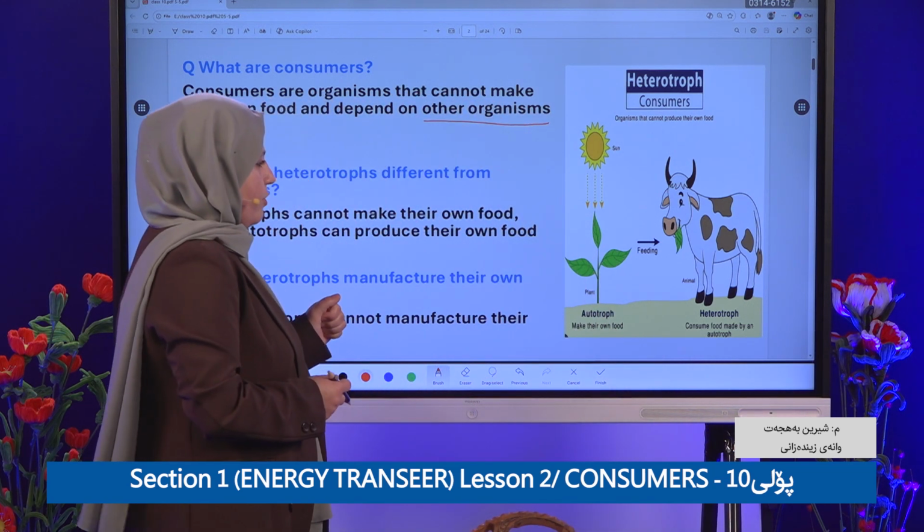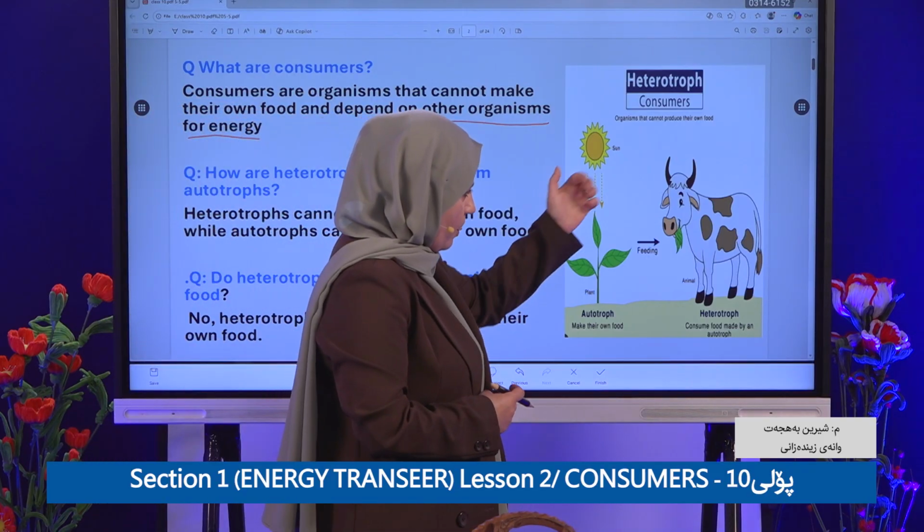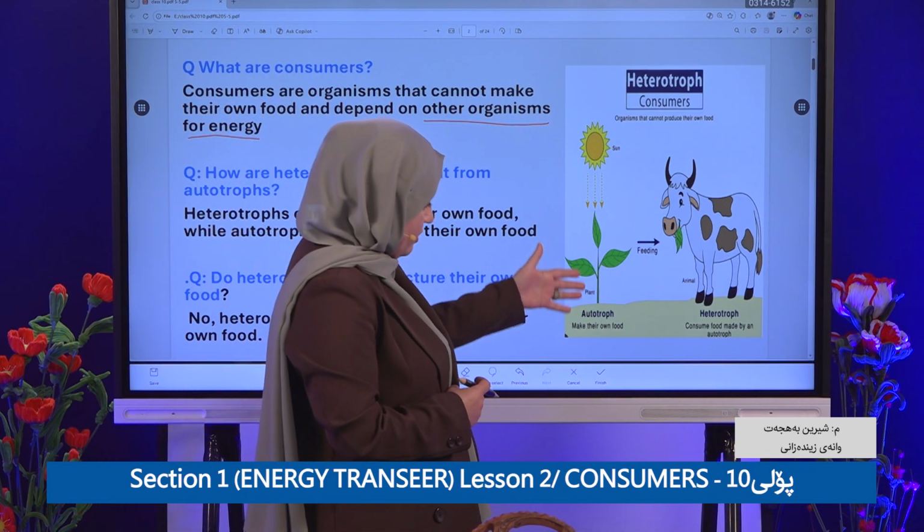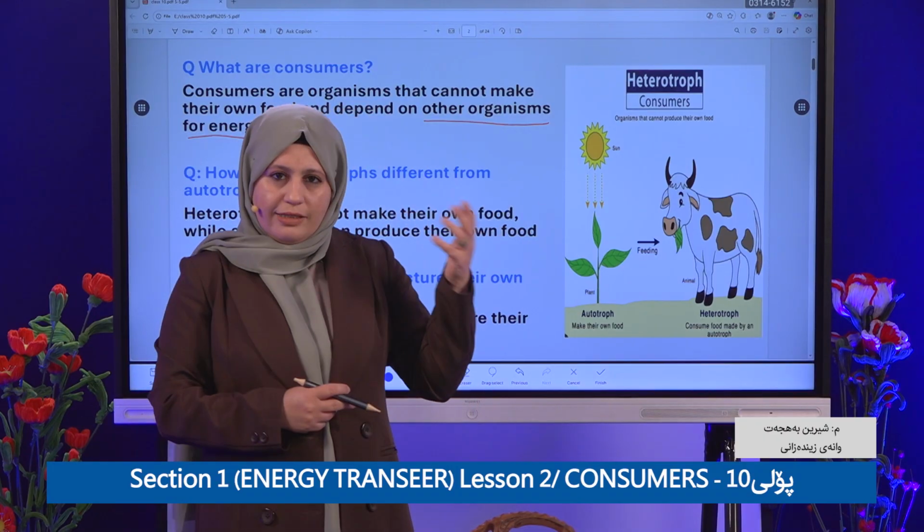For example, this is a consumer living thing and this is a producer living thing. They have other names, so be careful.